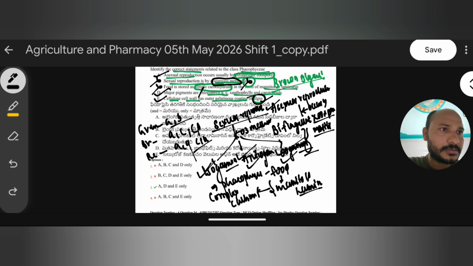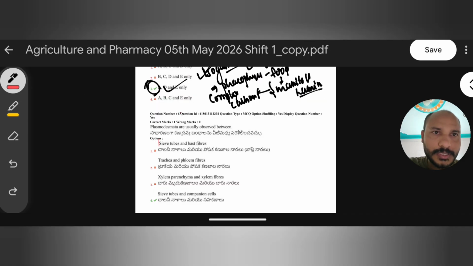In red algae, generally carrageenan is present. Okay, carrageenan is a gelatinous structure, but in phaeophyce members algin is made up of the cell wall. So this statement is also right. So here A, D, E. So the AD statement is correct. So next one, here sixth question.